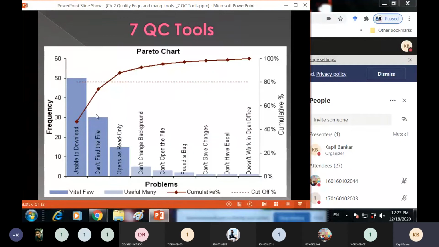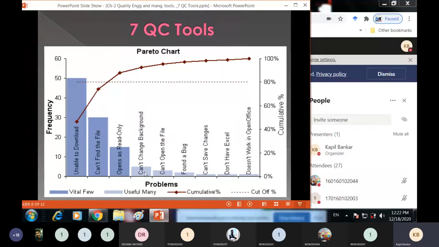In this diagram you can easily see that the higher percentage of the problem cluster is unable to download the file, can't find the file, and opens as read only. Those three problems have the higher percentage, so you can say these problems are known as the vital few, or critical.